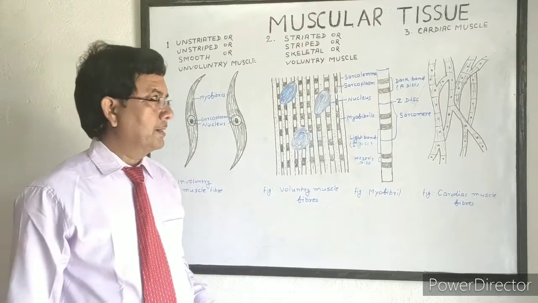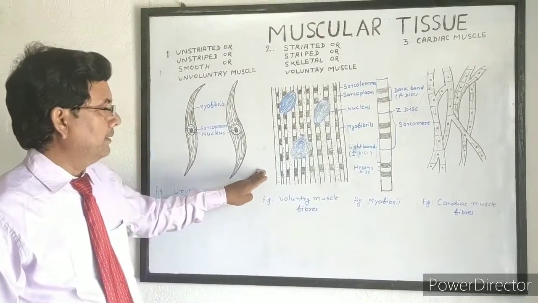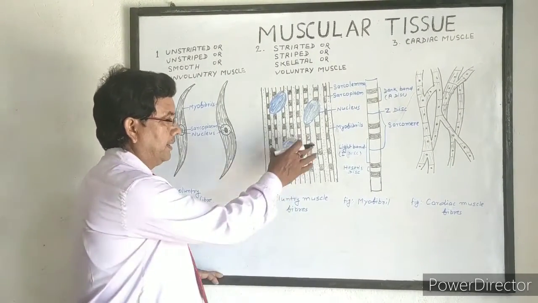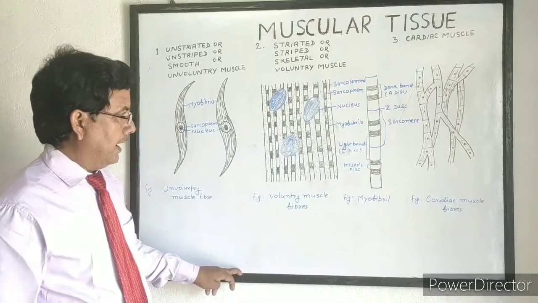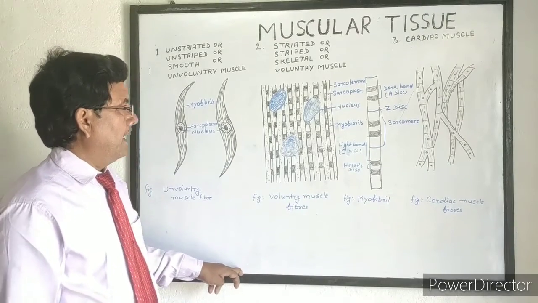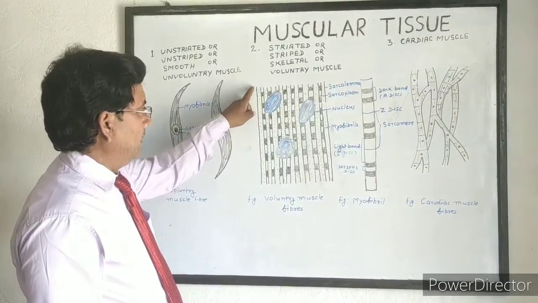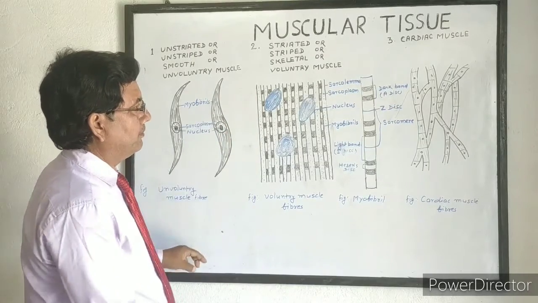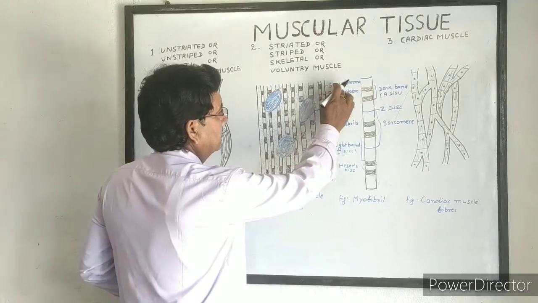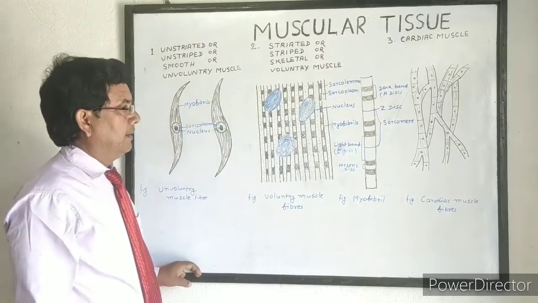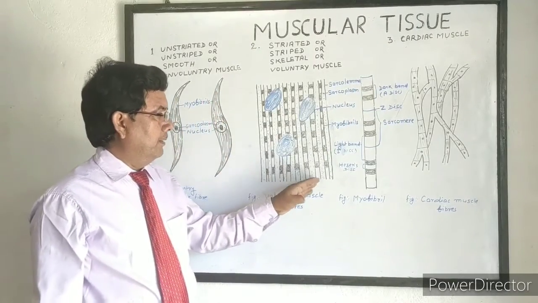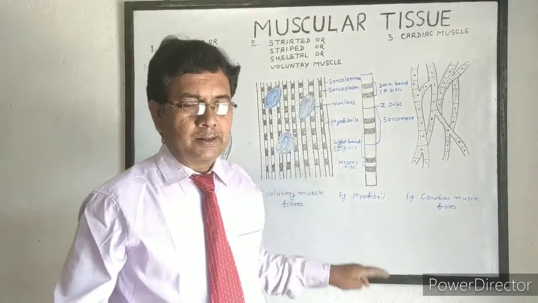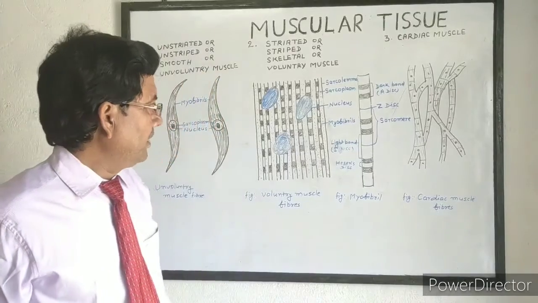Now we see the structure of voluntary muscle. Each muscle fiber is cylindrical and unbranched, and it is surrounded by a layer of membrane called the sarcolemma. Inside the sarcolemma, the protoplasm present is called sarcoplasm.